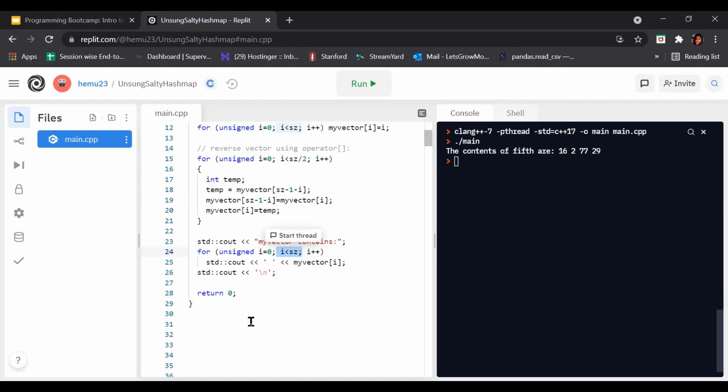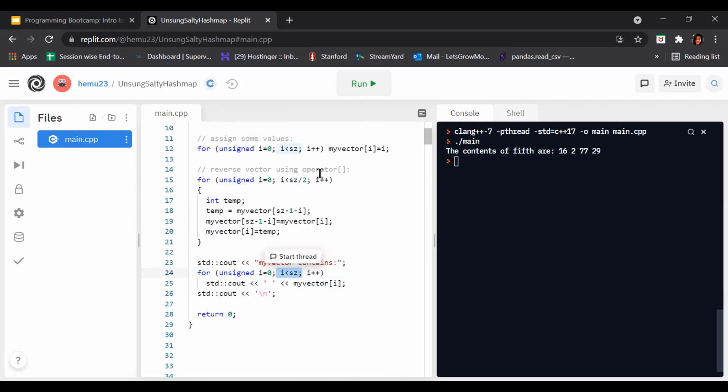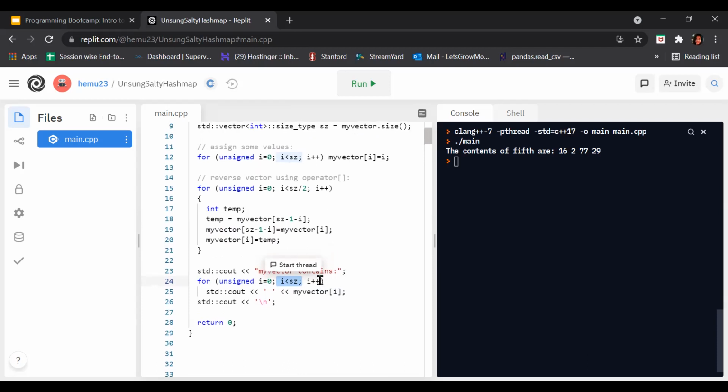It should be less than sz, which means it should be less than the sample size. Again, it is in the update expression, which is i plus plus. Next, std::cout prints this, and backslash n is the next line.